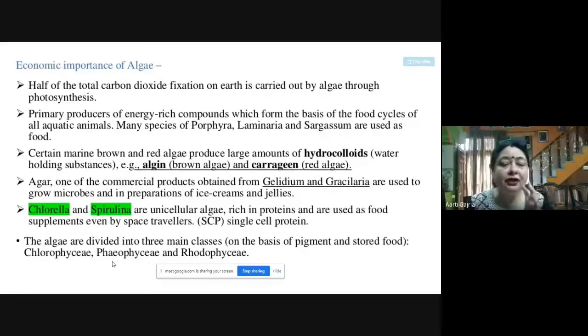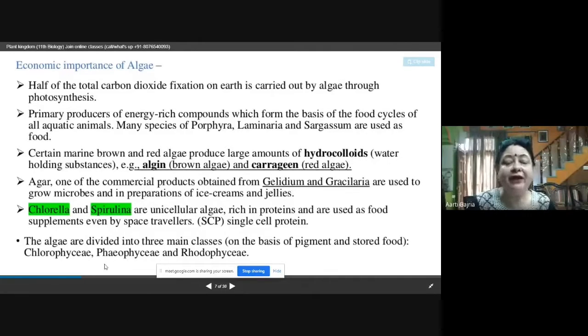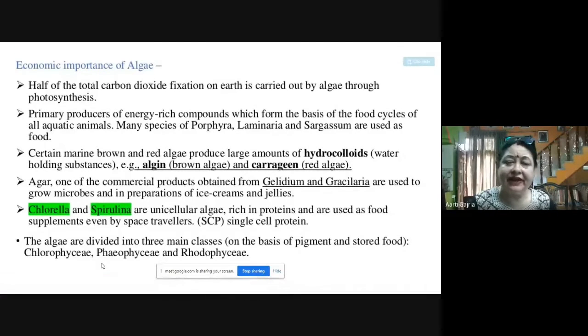Then chlorella and spirulina. This is also a very, very important algae. They are unicellular algae and they are rich in proteins, and they are used as food supplements even by space travelers. So SCP is what? Single cell protein. You can search spirulina on net and you can find out that this is a single celled algae, very rich in protein. So this is a supplement even for the space travelers.